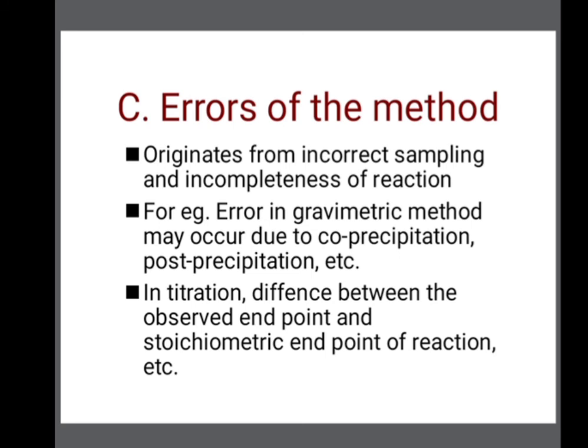An example of this method error is that error in the gravimetric method may occur due to co-precipitation or post-precipitation. Co-precipitation means during precipitation there is another substance which also undergoes precipitation, and post-precipitation means the first sample is already precipitated and then there is addition of some amount of impurities or some components which are different than the important component, then this is called post precipitation.